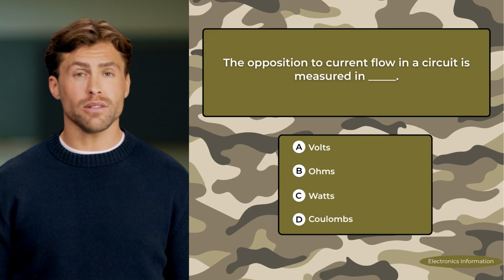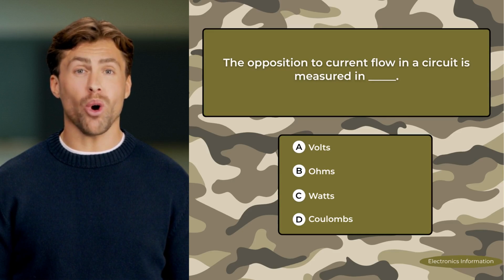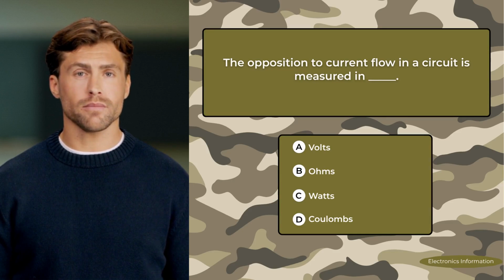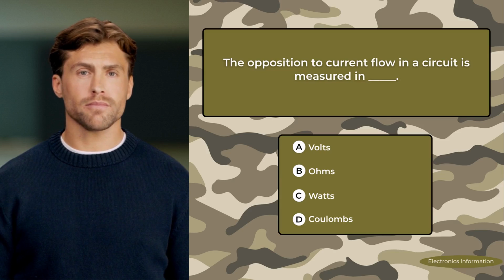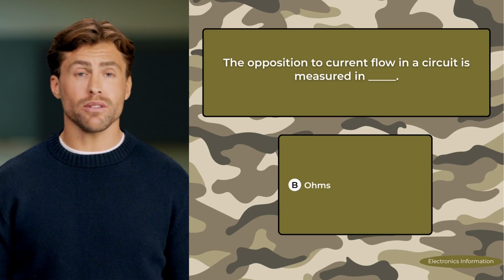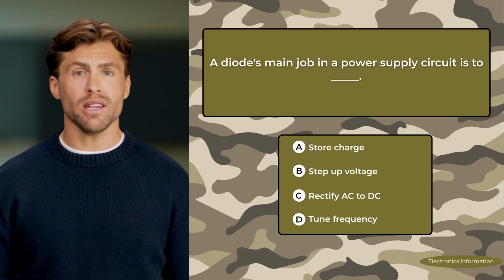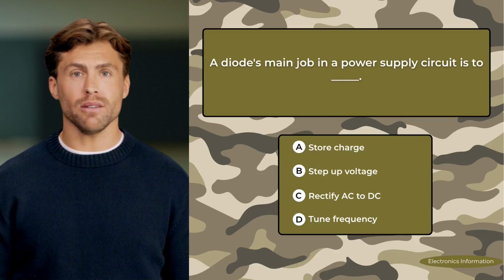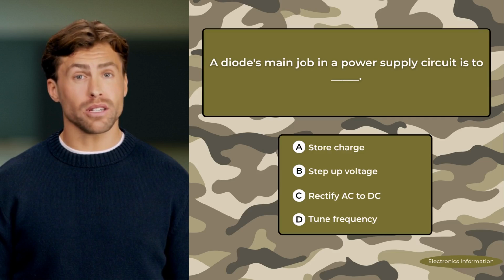A. Volts. B. Ohms. C. Watts. D. Coulombs. Correct answer: ohms. A diode's main job in a power supply circuit is to blank. A. Store charge. B. Step up voltage.